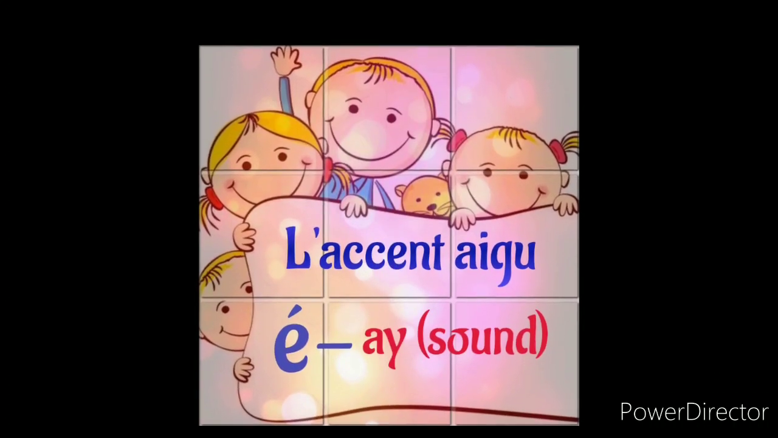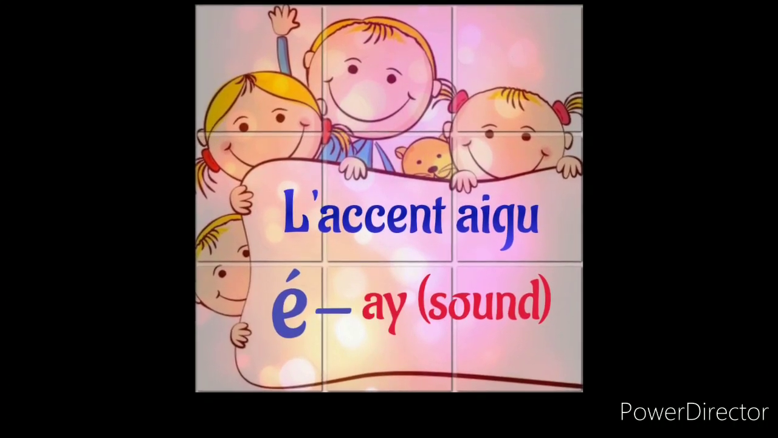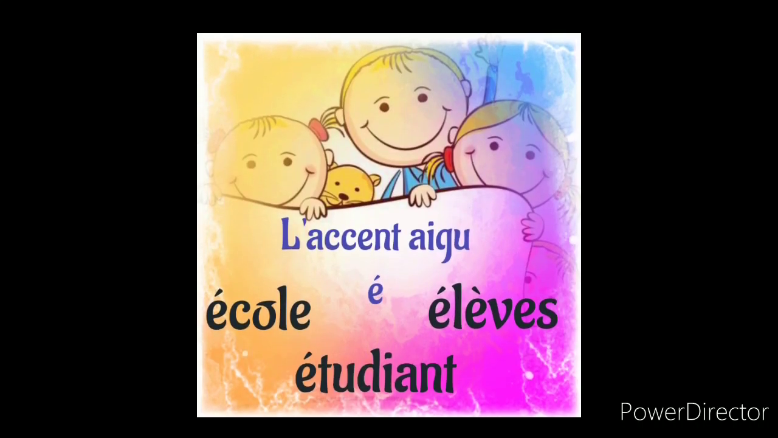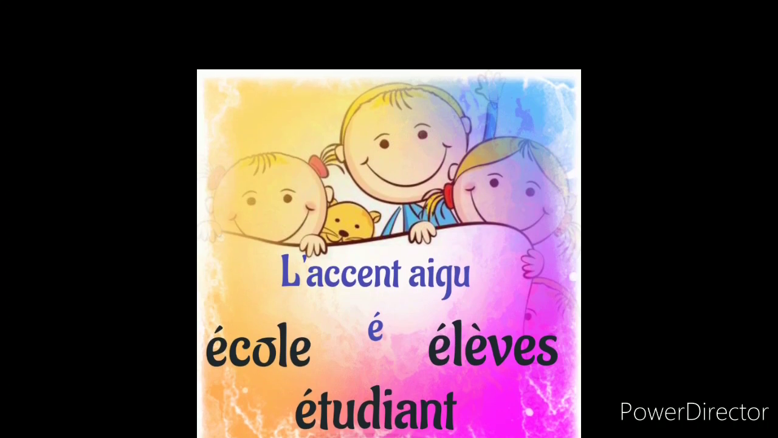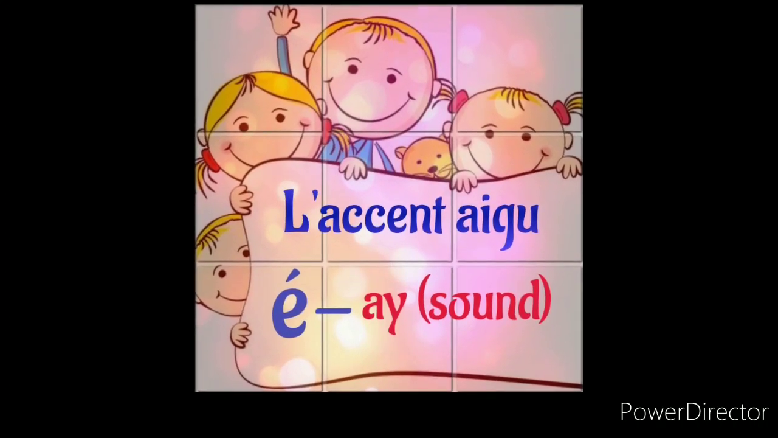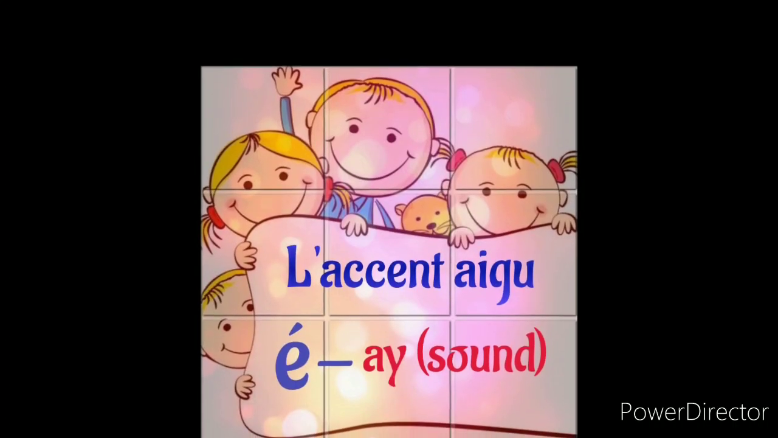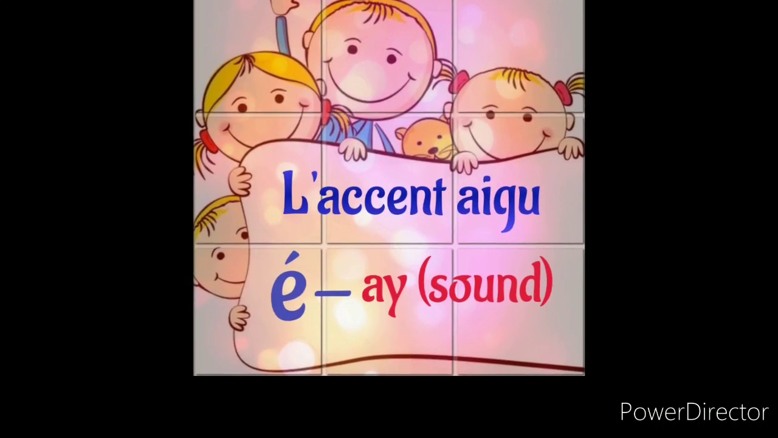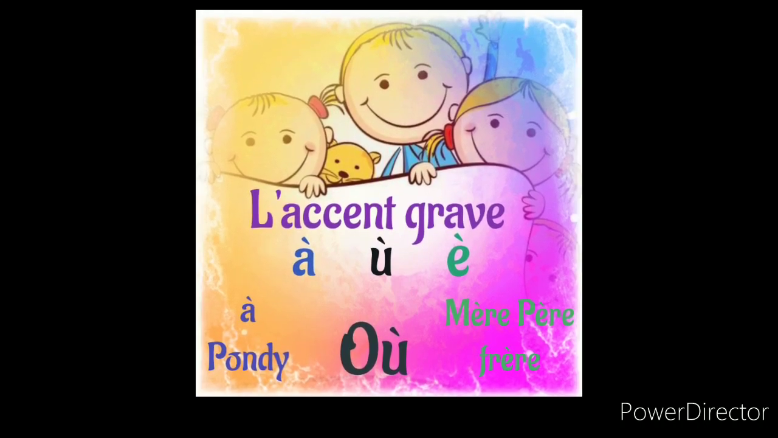Here above the E we have accent aigu. It is pronounced as A. École, élève, étudiant. So you can identify the A sound in these words. And next one, it is accent grave.